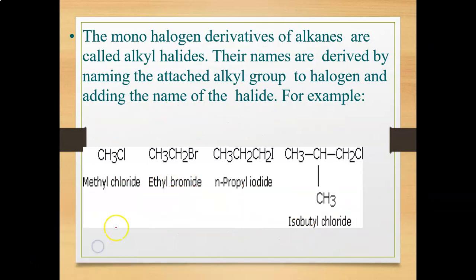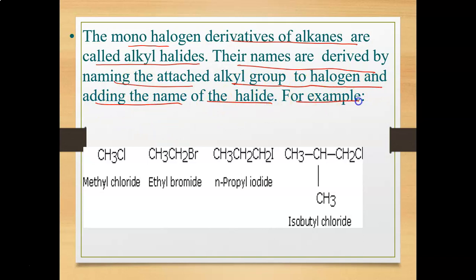The basic definition of haloalkane is that the monohalogen derivatives of alkanes are called alkyl halides. Their names are derived by naming the attached alkyl group to the halogen and adding the name of the halide. For example, this is methane, and in methane I replace one hydrogen with chlorine.